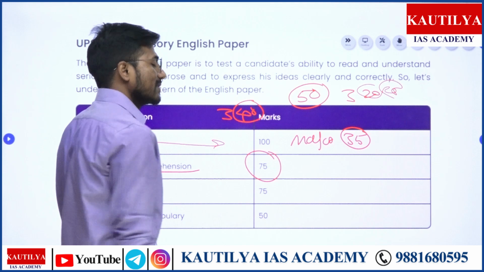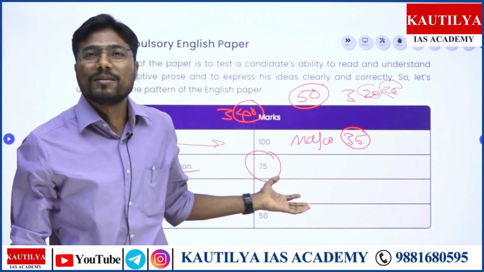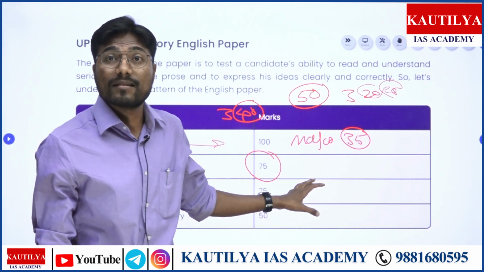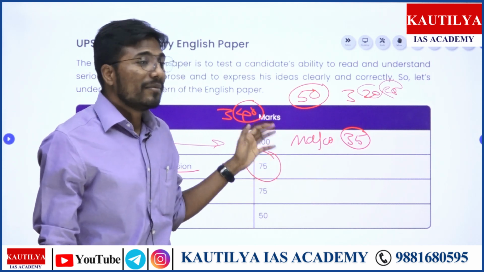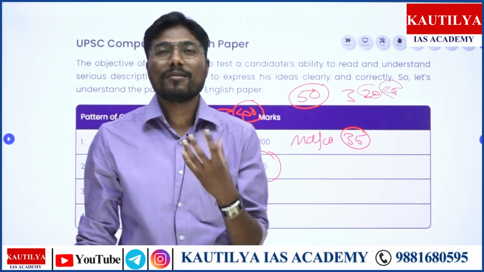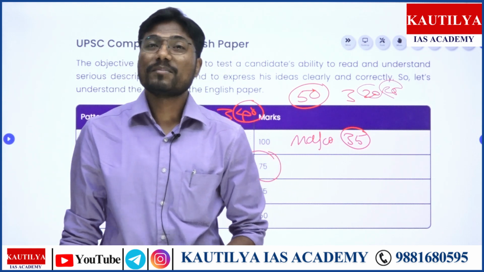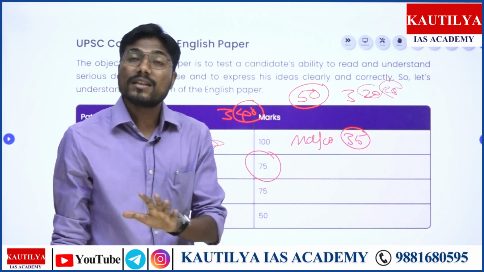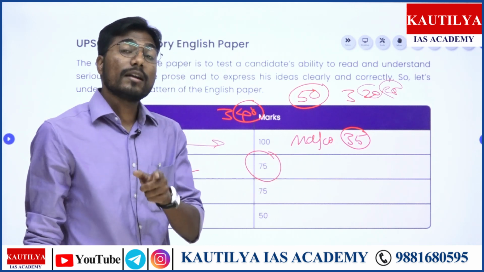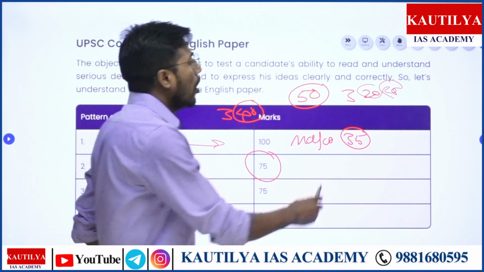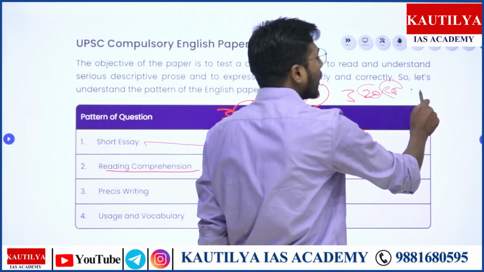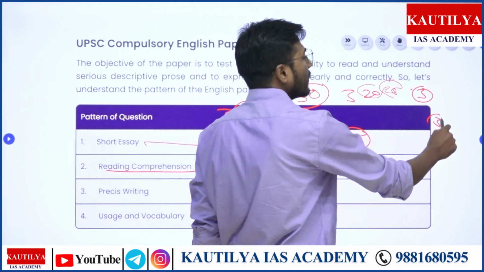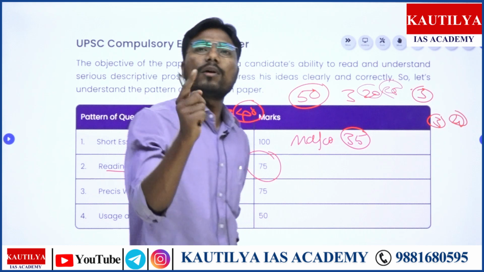Then the reading comprehension. This is the favorite part of us, right? Everybody thinks that this is not something difficult or a tough nut to crack, right? But yes, I think when it comes to the comprehension part of the UPSC examination per se, as we witness in CSAT as well, though the difficulty level is not at par with CSAT, it is not even less than the CSAT. In CSAT paper, you have a passage of 3 to 4 lines, max to max, and on those 3 to 4 lines, you have one question, right?